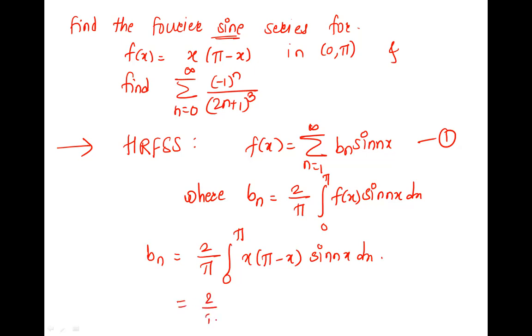Okay, so it is 2 by pi, 0 to pi, multiply inside, otherwise it will be 3 functions, right? So we multiply it inside, pi x minus x square into sin nx dx. And we have to solve the integration by Leibniz rule, correct. What is u then? Pi x minus x square. This whole is u and this is v. Go ahead and solve and tell me bn, please. I'll help you in between, but you have to solve. You can ask me some values if you don't know.